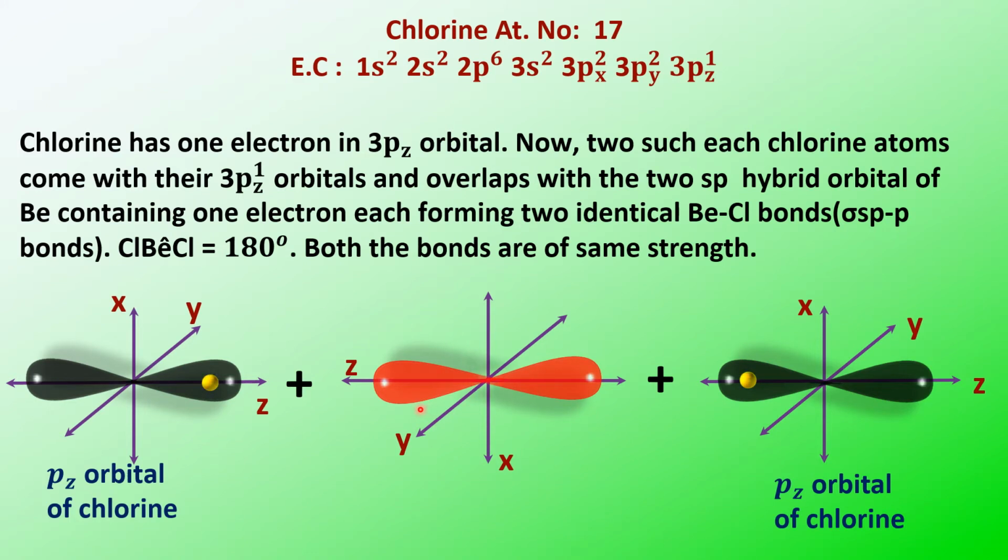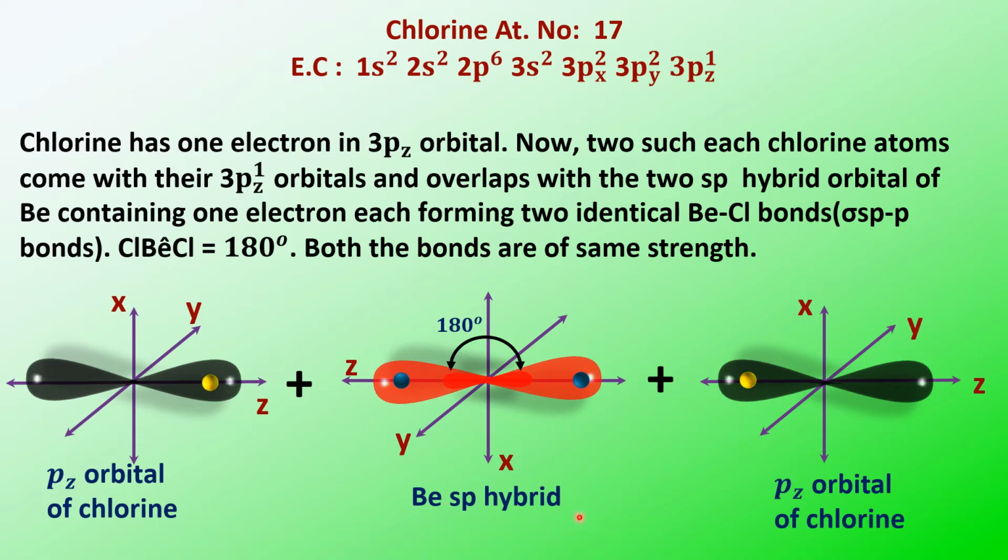This is the sp hybrid orbital of beryllium. When these two chlorine pz orbitals overlap along the internuclear axis, it forms a sigma bond, and that sigma bond is an sp-p sigma bond, and the angle between them will be 180 degrees.